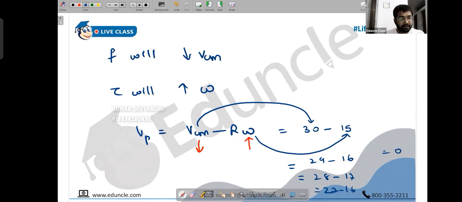As soon as Vp becomes 0, what will happen? Friction will stop. If Vp is 0, the point of contact is at instantaneous rest. And as soon as the point of contact is at instantaneous rest, friction will stop exerting. If friction is not there, torque will not be there, force will not be there, no acceleration, velocity will remain constant. Now you are back to no slipping.